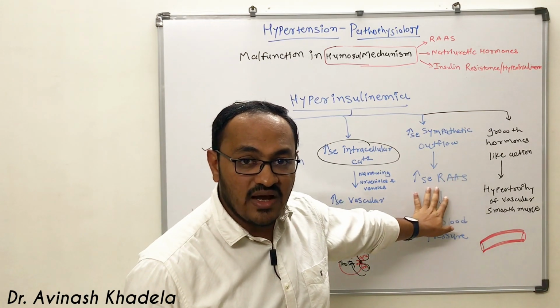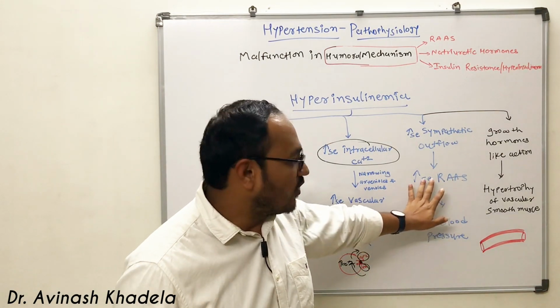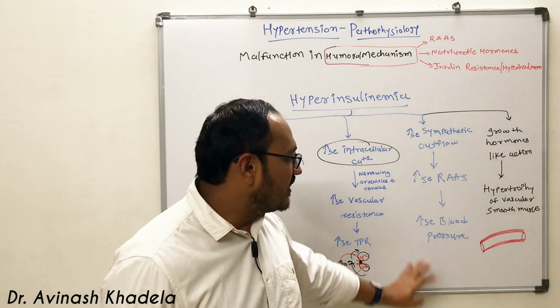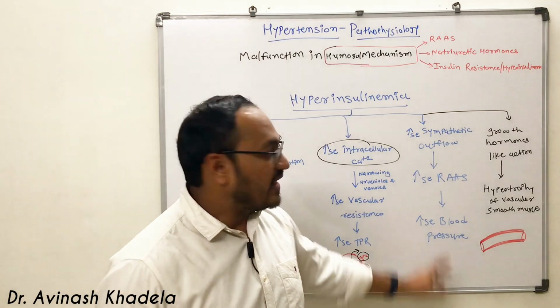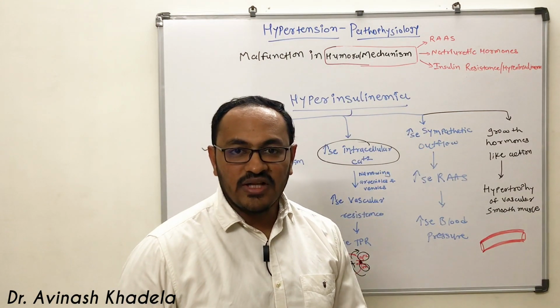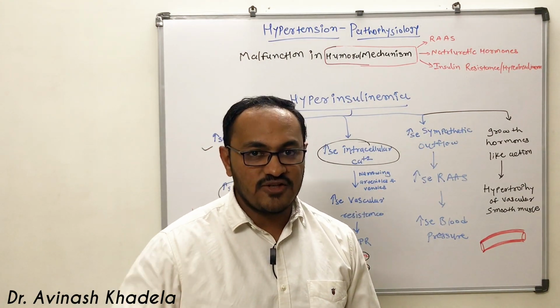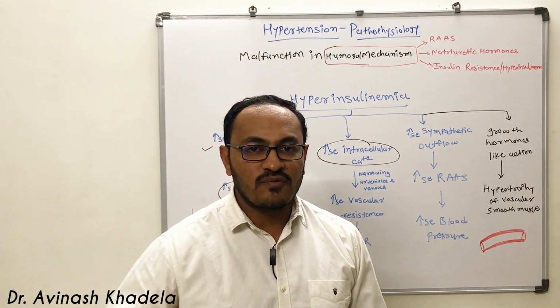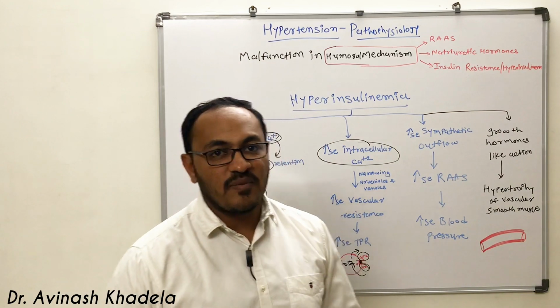It will increase heart rate, contractility and contraction of vascular smooth muscle and lead to increase in blood pressure. So that is also contributing to the rise in blood pressure: insulin mediated sympathetic outflow increases, and when sympathetic outflow increases, it leads to increase in the blood pressure.